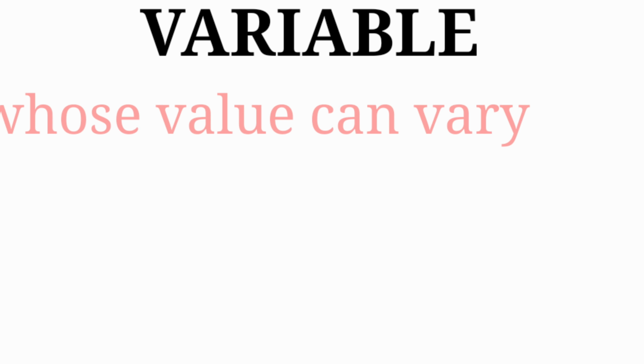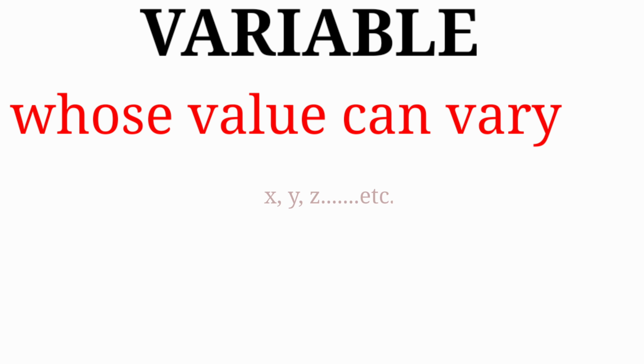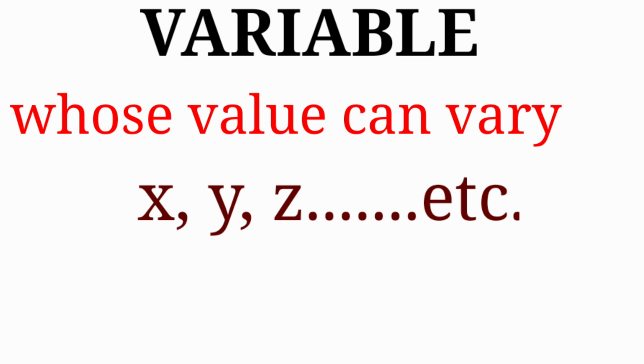Now moving further to the meaning of one variable. I hope students you all know what variables are. Variable means something whose value can vary, like x, y, z, a, etc. They are all variables. One variable means that in an expression or an equation, throughout we deal with one variable only. If there is x, throughout it should be x. If there is y, throughout there should be y in the equation.